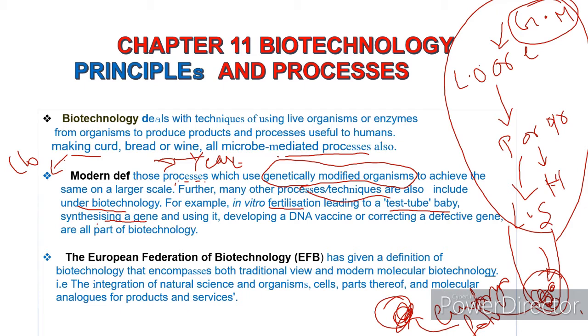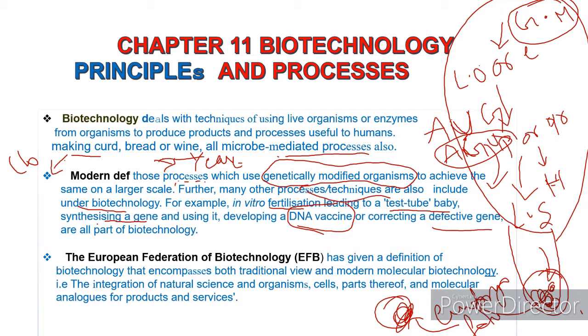We also synthesize genes using biotechnology. DNA vaccines are also developed, and we can correct a defective gene. For example, if a gene has AUG, but instead of this it has AGU, this is a defective gene. We can correct these defective genes also using biotechnology.